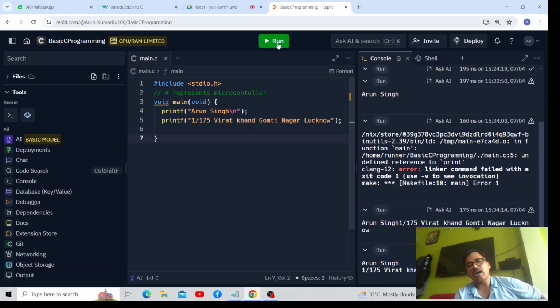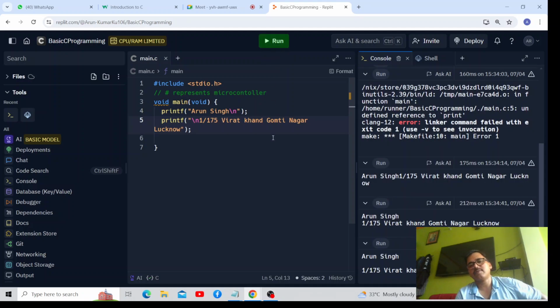You see, after printing Arun Singh, control has moved to the next line for printing 1/175 Virat Khand Gomti Nagar Lucknow. And if another slash n appears in front of this 1/175, see what happens. An extra line is inserted between Arun Singh and the address.